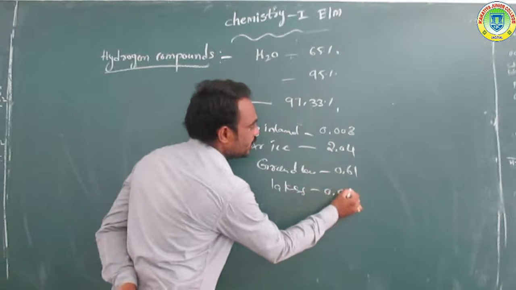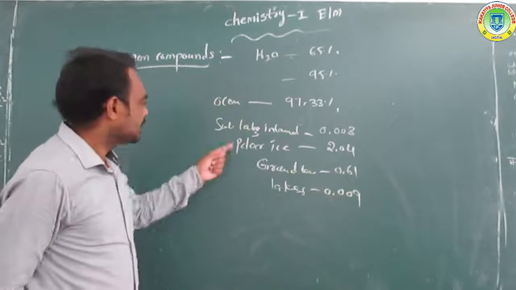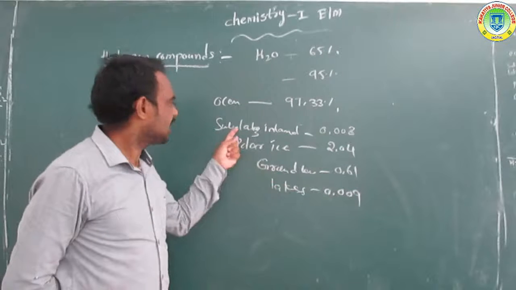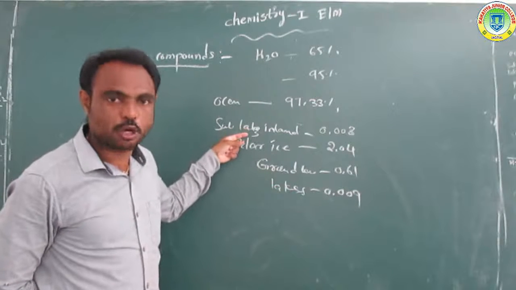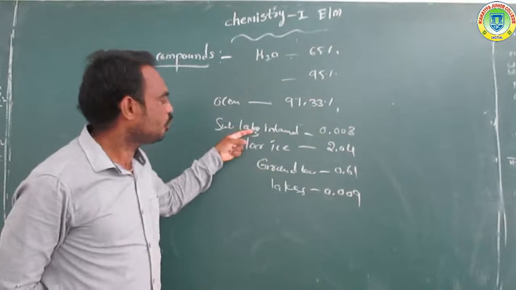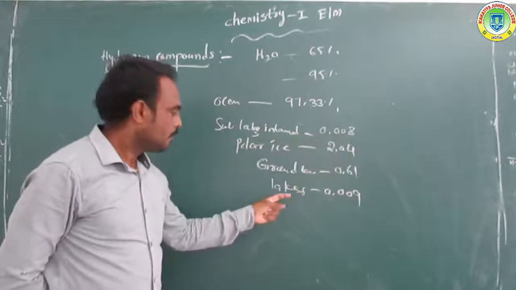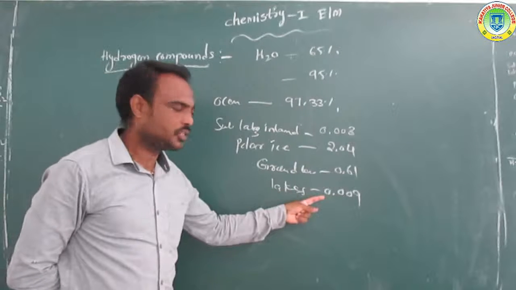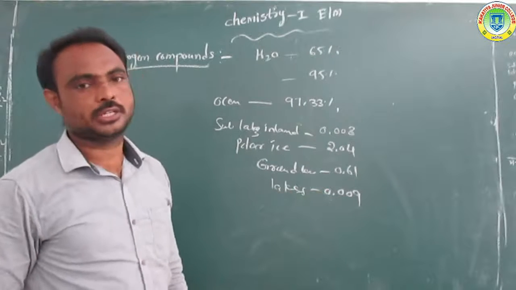Lakes contain 0.009%. Saline lakes means lakes with salt water, and inland seas are 0.008%. But lakes are 0.009%.